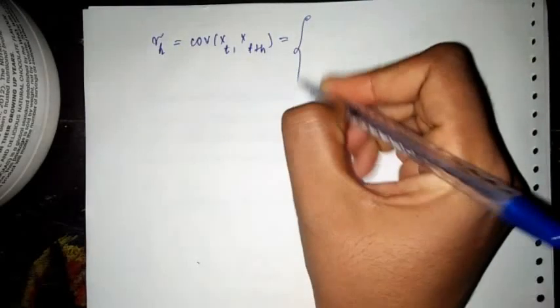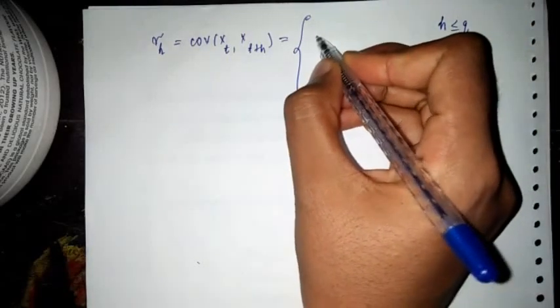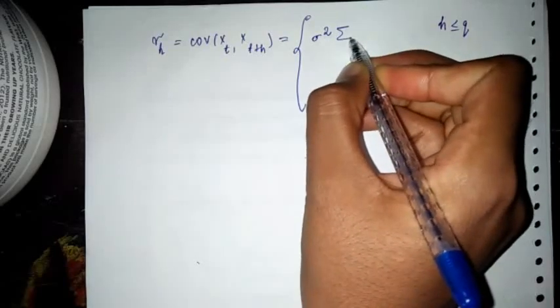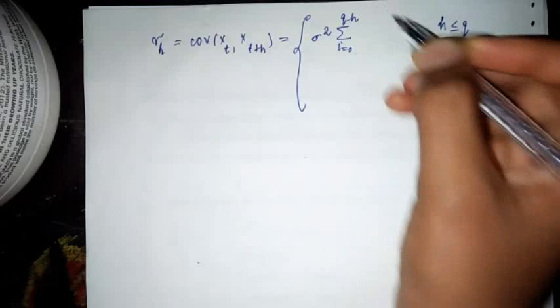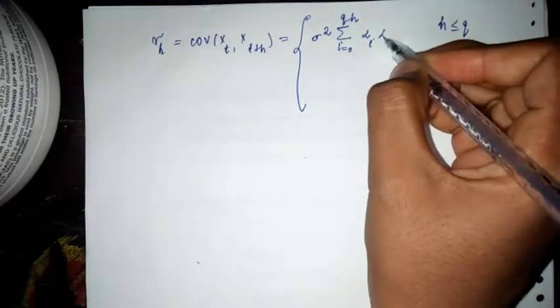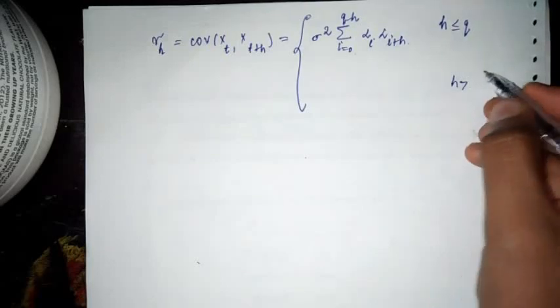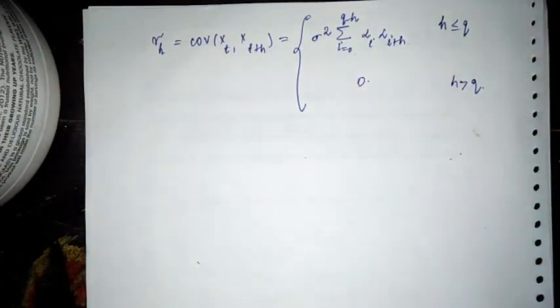So that's what I'm going to substitute here. So when h is less than or equal to q, it is sigma square, summation i equals 0 to q minus h, alpha i plus h, and when h is greater than q, the covariance is 0.